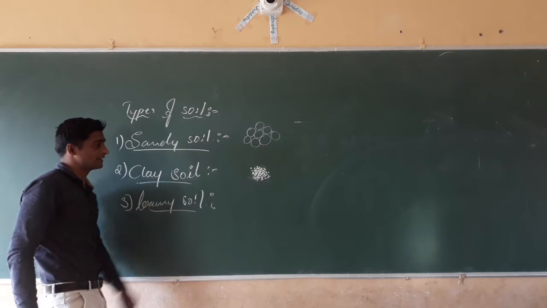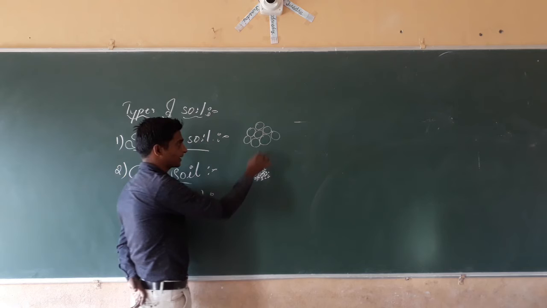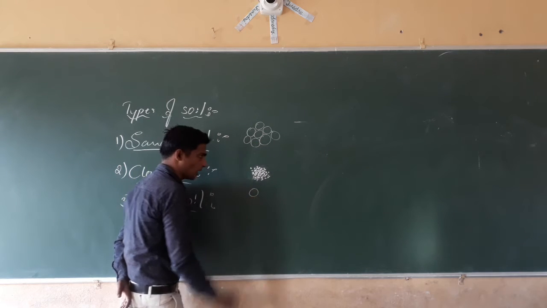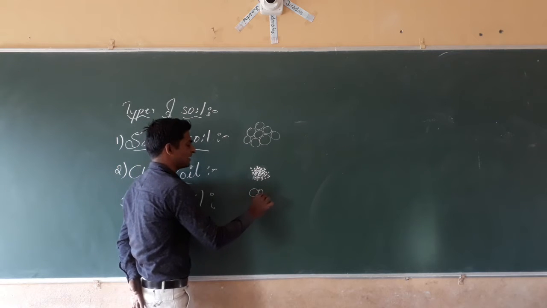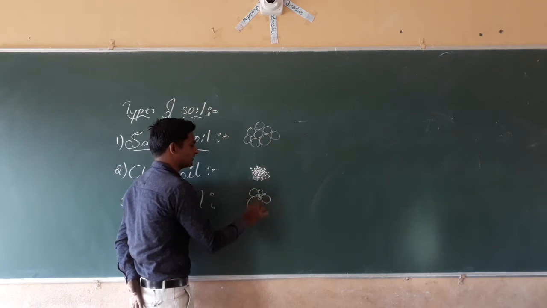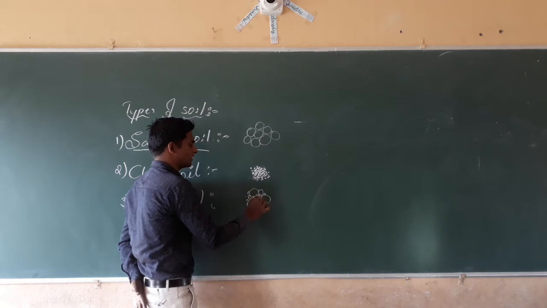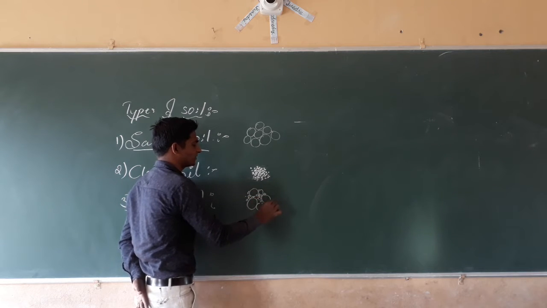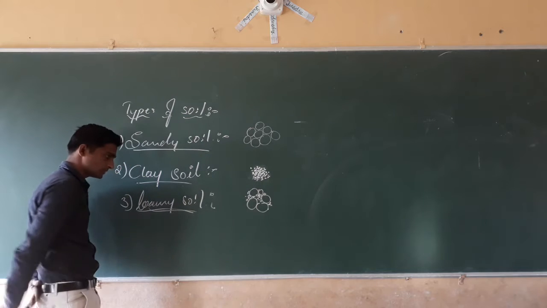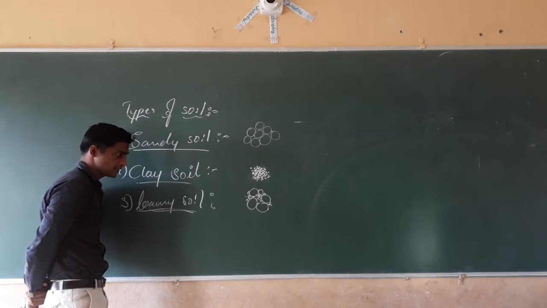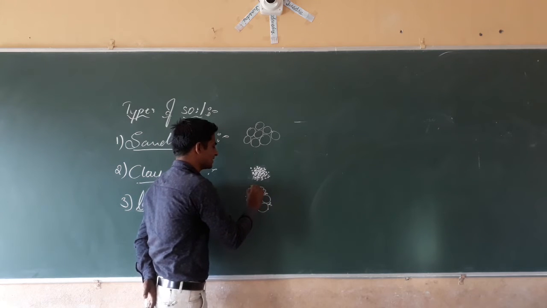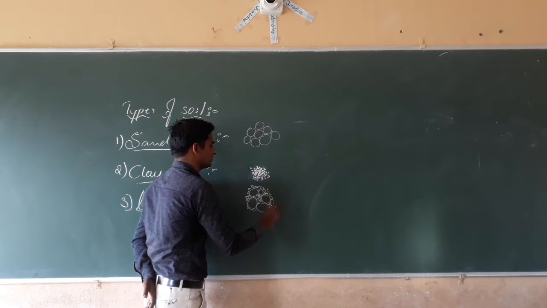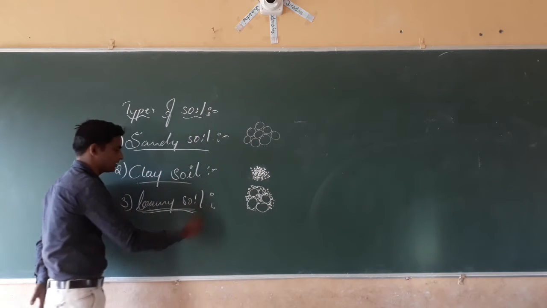See here what happens, both together. If the soil contains both larger and smaller particles, such soil is called loamy soil.